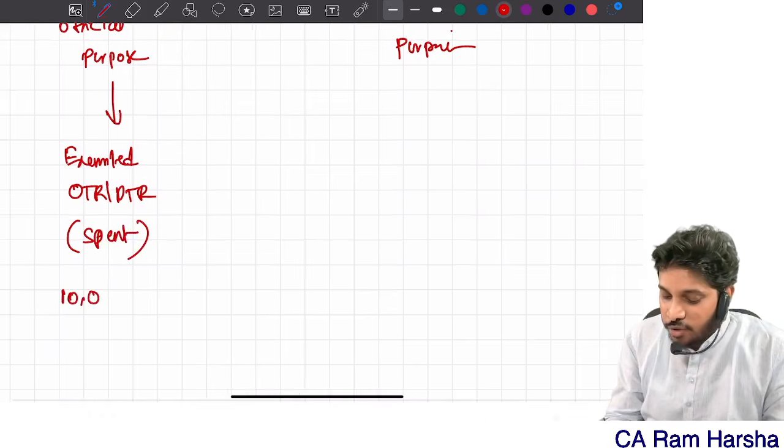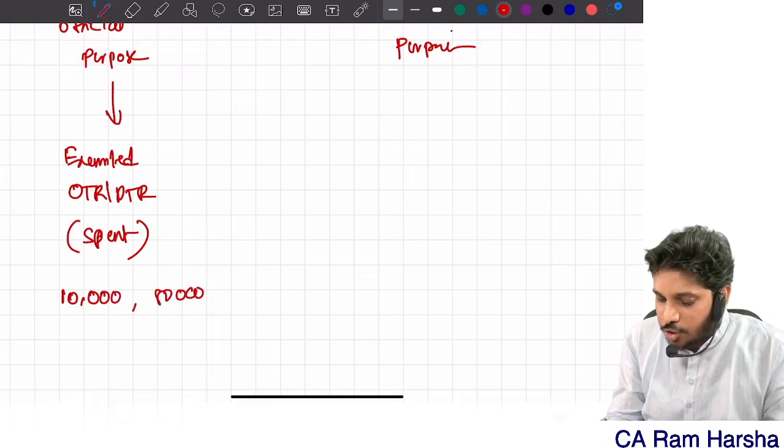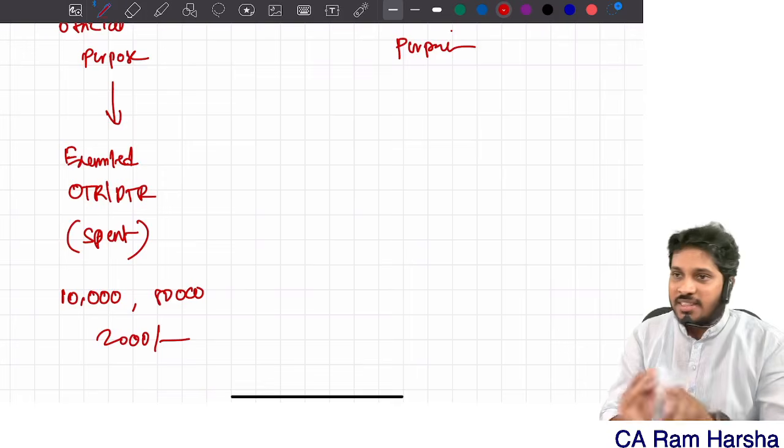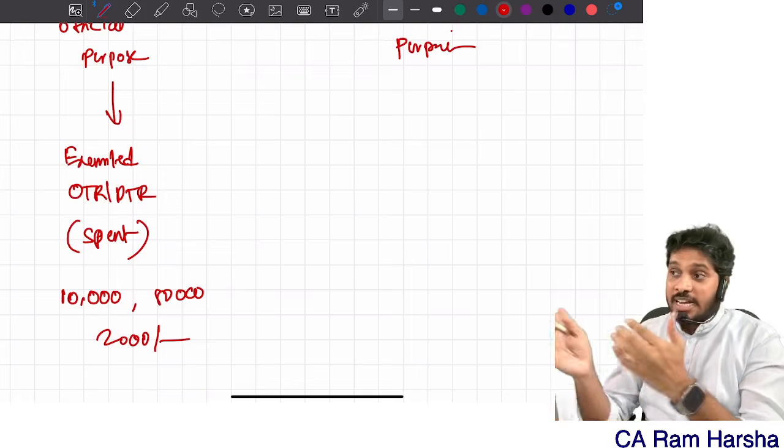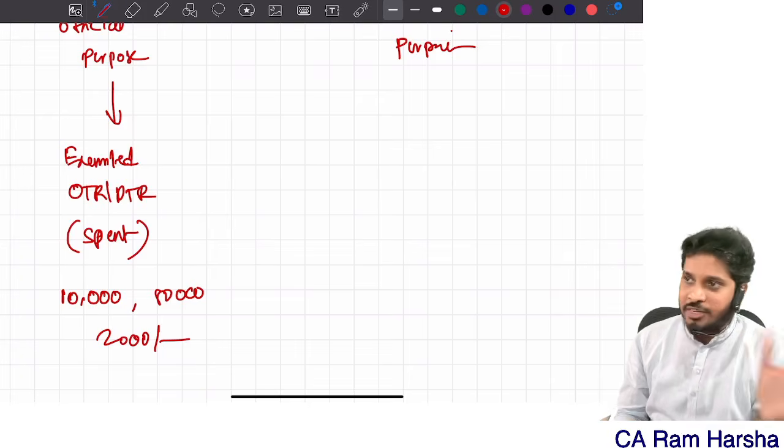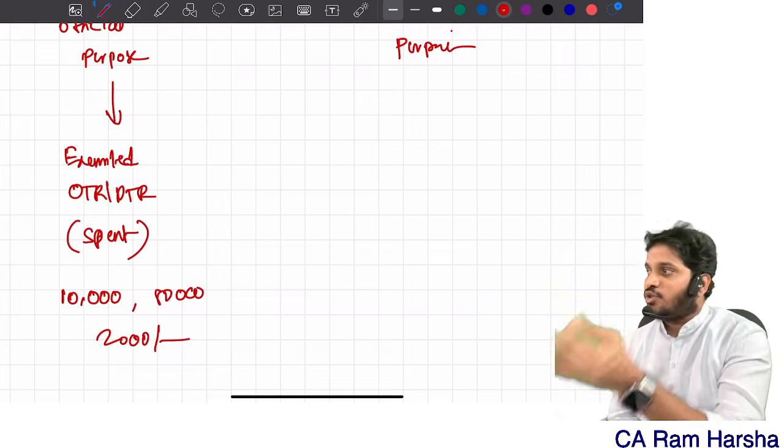Sir, I got 10,000 allowance, official, but I spent 8,000 rupees only. 2,000 rupees is taxable, whether it is default tax or optional tax, doesn't matter. Sir, I got 10,000 allowance, I spent the full 10,000 for official purpose. Nothing is there, no benefit is there, fully exempted.